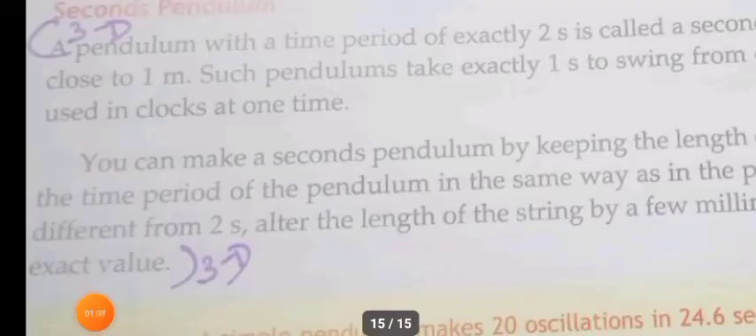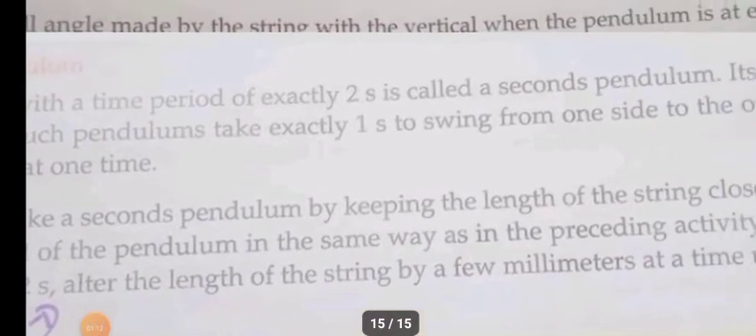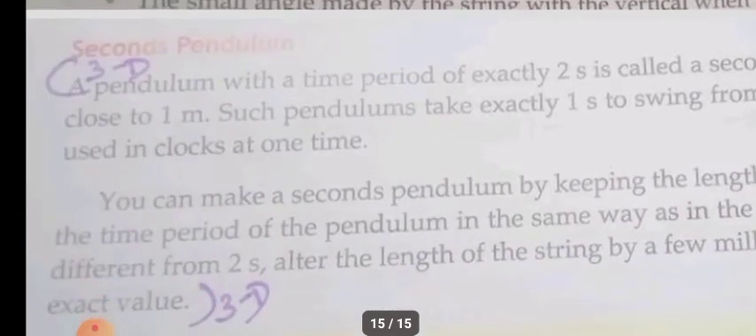Detailed answer. What is meant by seconds pendulum? Describe how such a pendulum can be set up. So seconds pendulum and the setup of the seconds pendulum should be explained. A pendulum with a time period of exactly 2 seconds is called a seconds pendulum. Its length is very close to 1 meter.